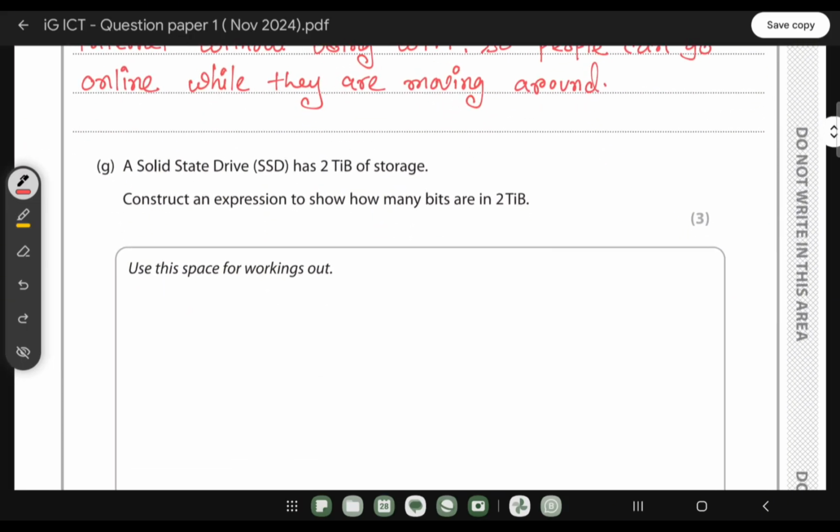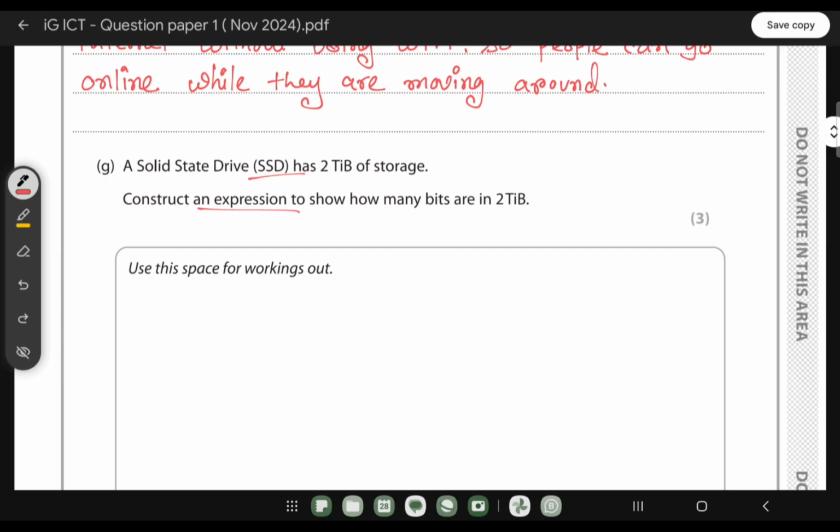A solid state drive, SSD, has 2 terabytes of storage. Construct an expression for how many bits are in 2 terabytes. In the ICT exam, they will not allow you to take a calculator, so you just have to come up with the expression, not the exact answer in decimal.